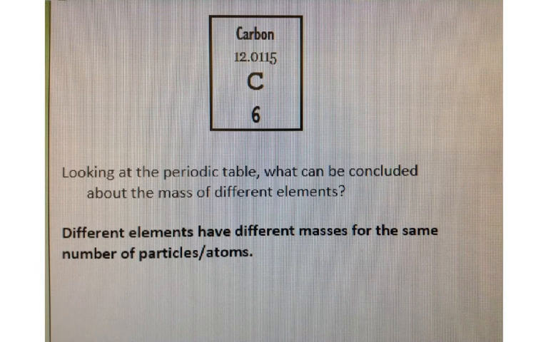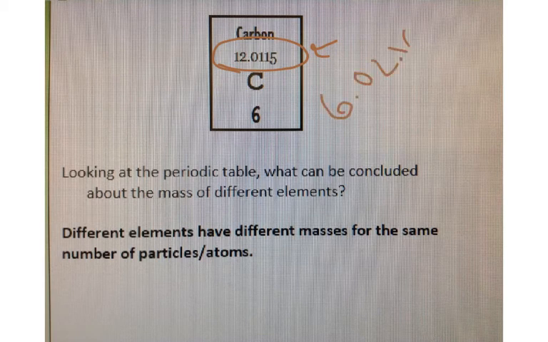So if you look at your periodic table, what do you notice? I'm referencing carbon right now, and that would be my mass number. What does that mass number represent? Well, if I counted out 6.02 times 10 to the 23rd individual atoms of carbon and put them on a balance, I would mass out exactly 12.01 grams of that substance. So for every 1 mole of carbon, I would mass out 12.01 grams of carbon.